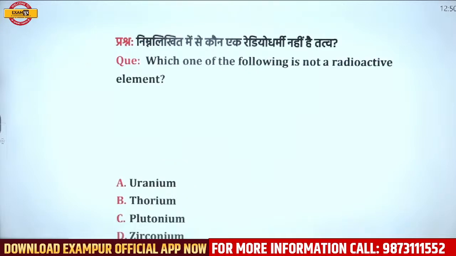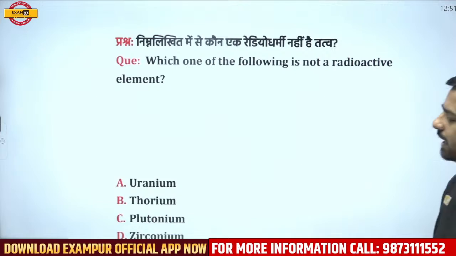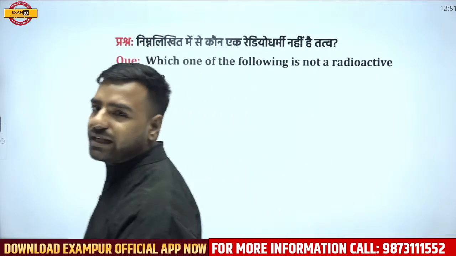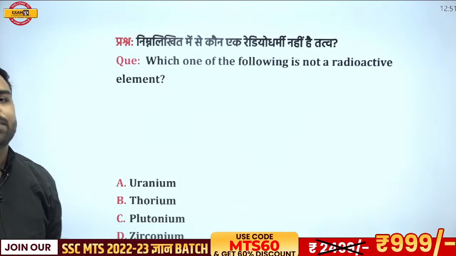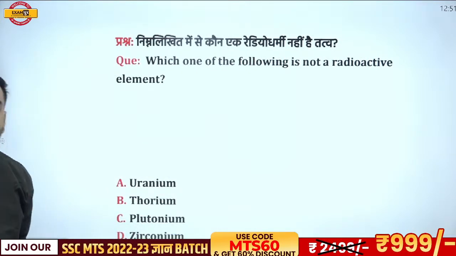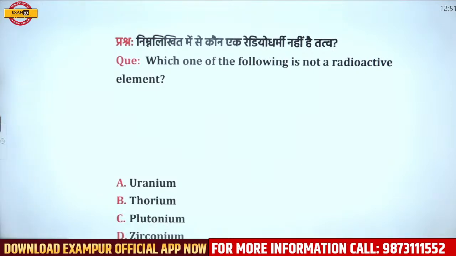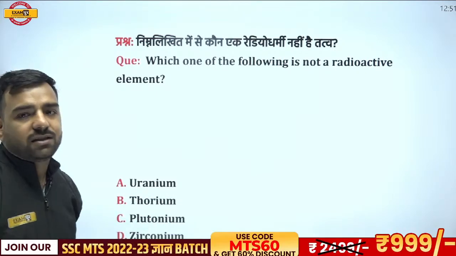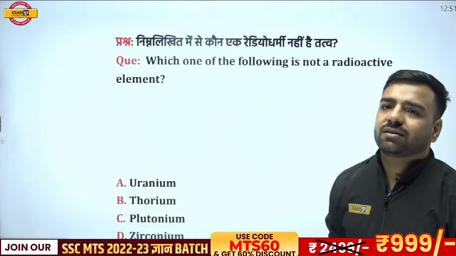Next we have, which one of the following is not a radioactive element? We have uranium, thorium, plutonium, zirconium. What do you think? I'll give you a hint. If I talk about atomic reactors or nuclear reactors, the element used in these nuclear reactors is which one? Is it uranium, thorium, plutonium, zirconium? Obviously uranium. And it is asked which is not radioactive.